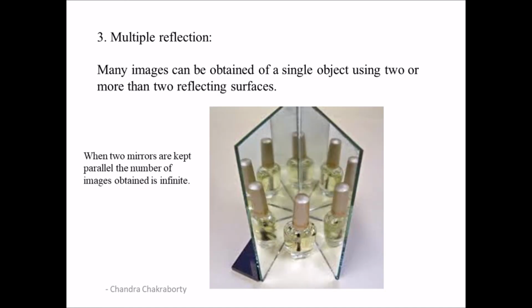Now, the third kind of reflection is multiple reflection. In this image, there is only one object but two mirrors. So using one object and two mirrors, we are able to get so many images of a single object. So what is multiple reflection? In this phenomenon, many images can be obtained of a single object using two or more than two reflecting surfaces. Now there is a point you must remember. If you keep two mirrors parallelly, then the images obtained are infinite.